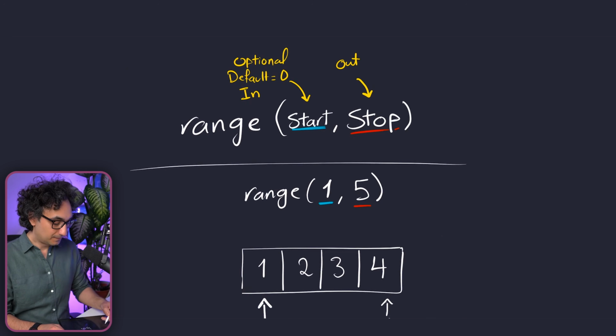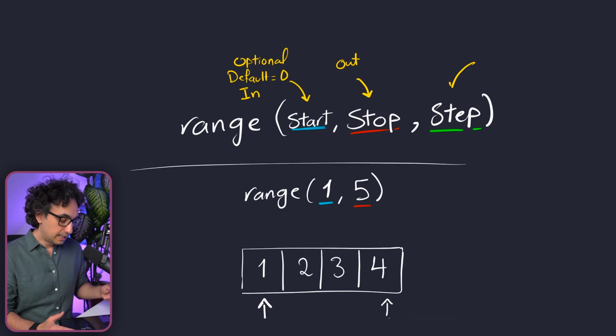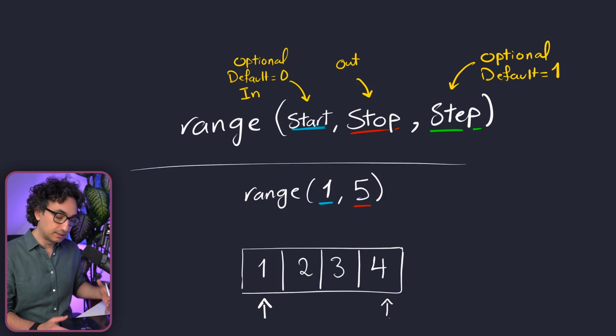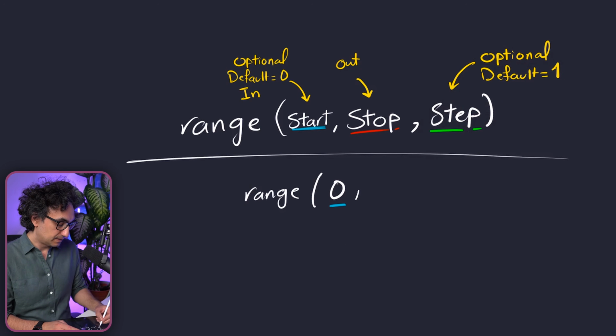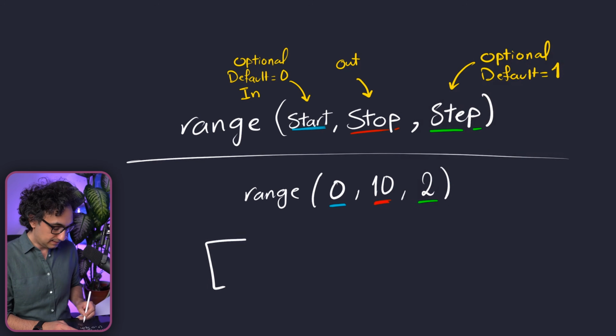Okay, now moving on to the final argument that we can pass to this function, it is the step. It is as well optional, and we use it in order to specify the incrementation. If you don't include it, it's always going to be 1. So we always increment our sequence by 1. So let's say that I would like to generate all the even numbers between 0 and 10. Now what we can do is specify the step 2. So now the increment is gonna be 2. Let's see what's gonna happen.